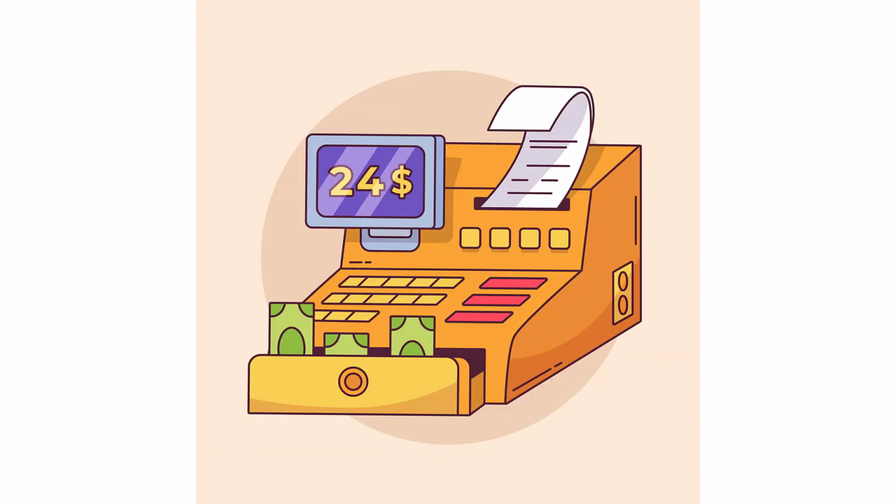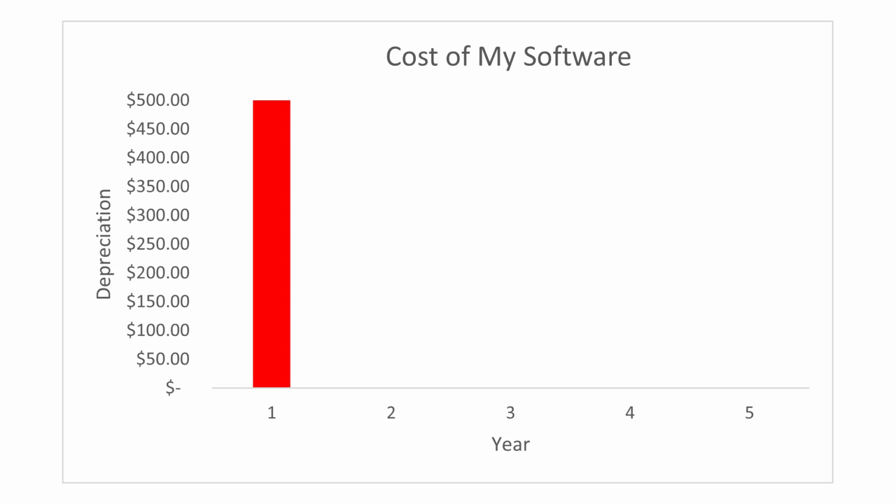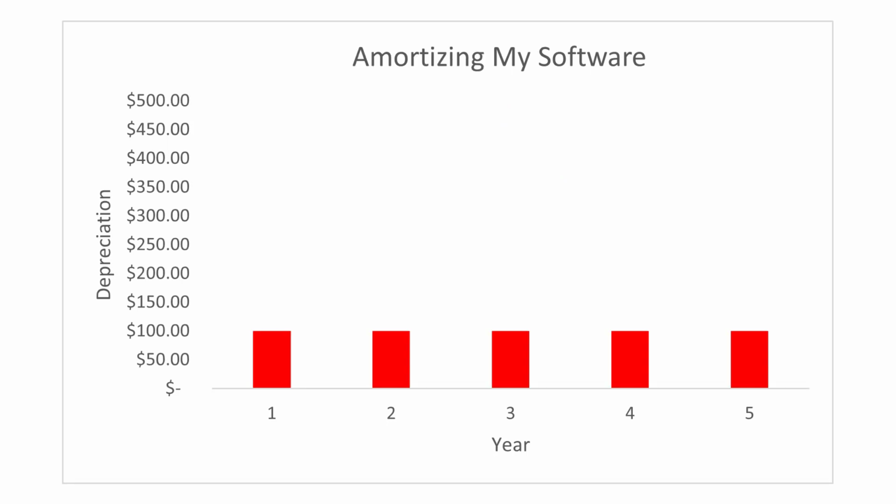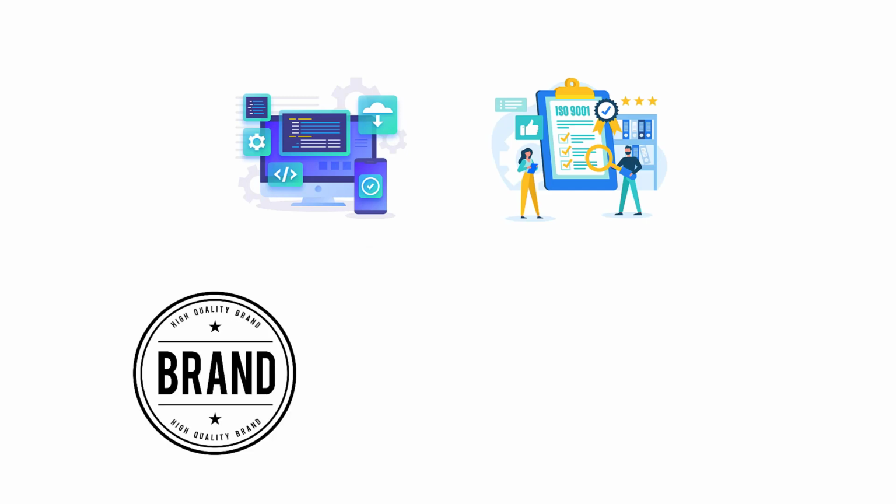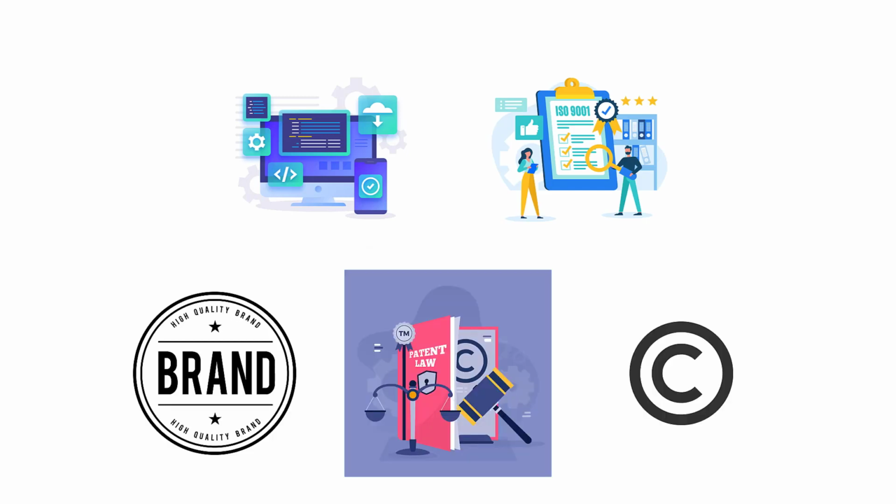Let's assume I pay $500 for the license up front and it will last 5 years. Like the cash register, we don't record the entire cost right away. Instead, we amortize the cost over its lifetime. In this case, 5 years. I would record a $100 expense every year for 5 years. In accounting, we amortize intangible assets such as computer software, licenses, trademarks, patents, and copyrights.